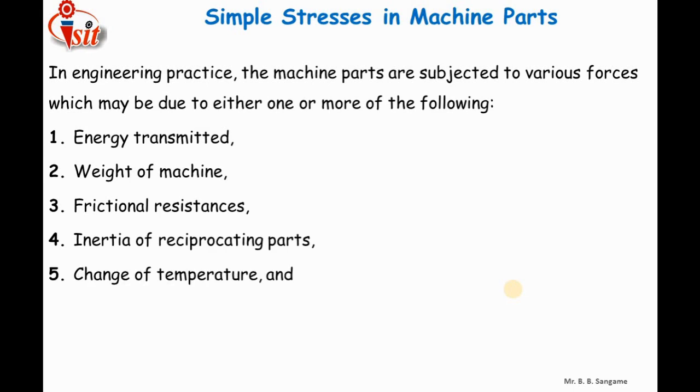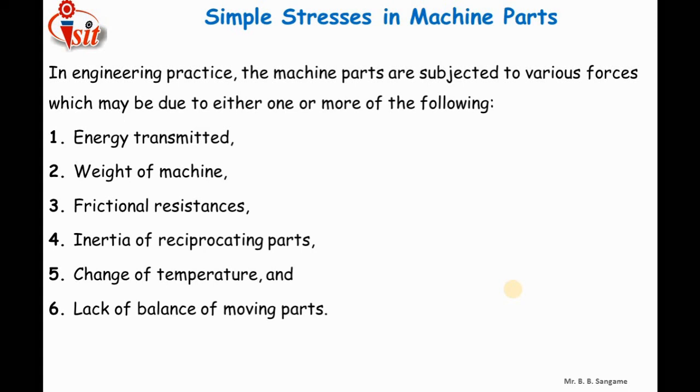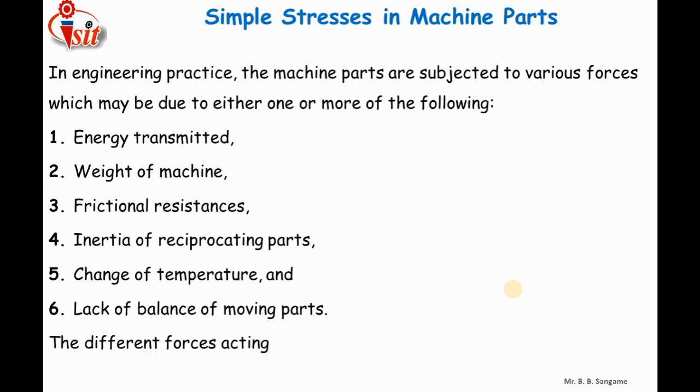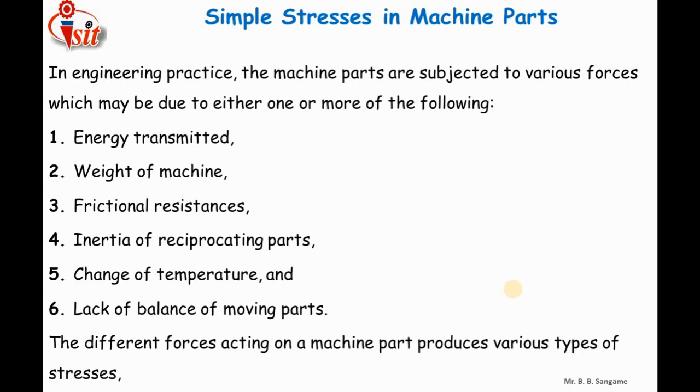Many machine components work at high temperature, like the piston, connecting rod, and nuts and bolts of pressure vessels, so there is a possibility of thermal stresses being induced inside the machine component. Sixth is the lack of balance of moving parts. In rotary and reciprocating machines, the reciprocating and rotary parts may create unbalanced centrifugal forces. Because of these unbalanced centrifugal forces, there is a possibility of stress being induced inside machine parts like shafts and bearings.